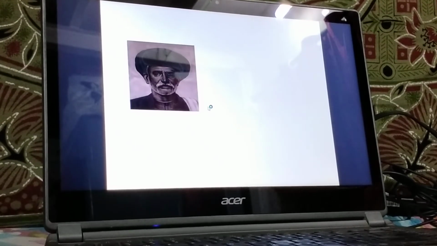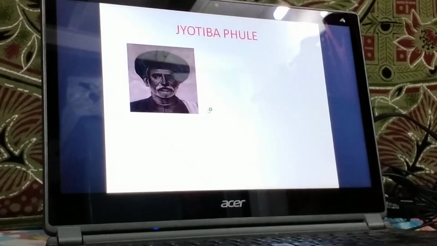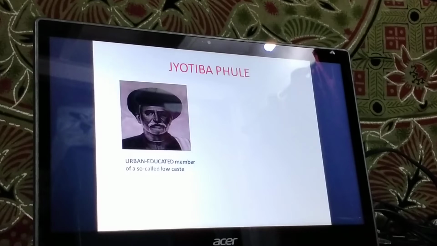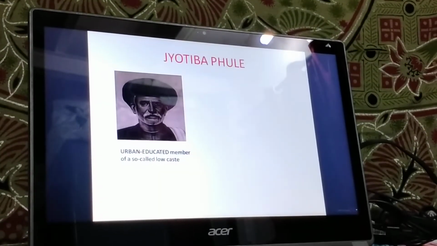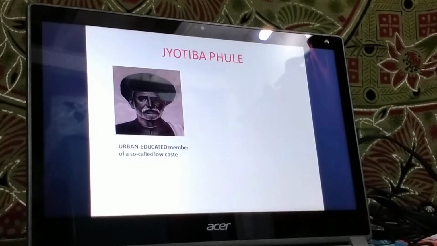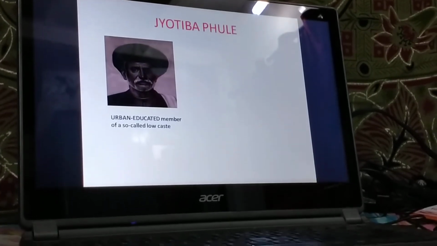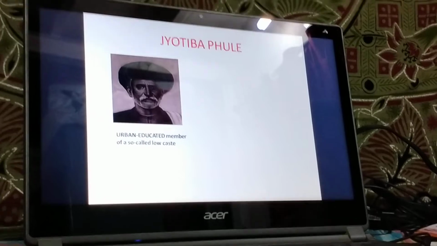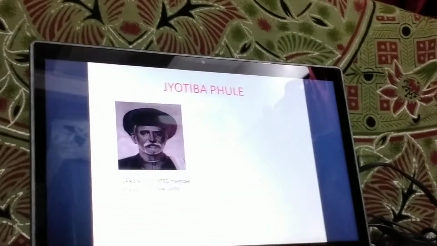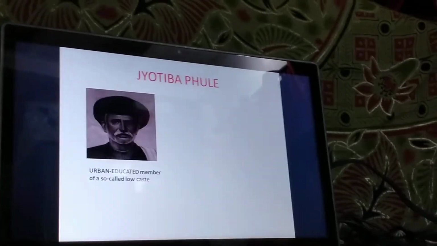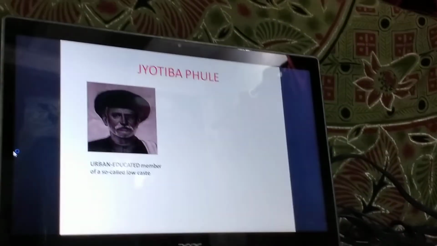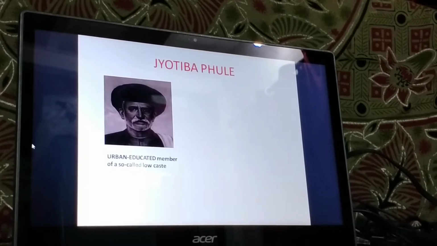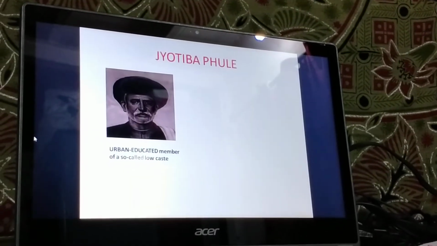Next, we move on to the next social reformer, that is Jyotiba Phule. Now, Jyotiba Phule, often known as urban educated member of a so-called low caste. That is, he belonged to the low caste. He was educated, and he was aware through his personal experiences that the depressed class was suffering a lot when East India Company or when the British rule was prevalent in